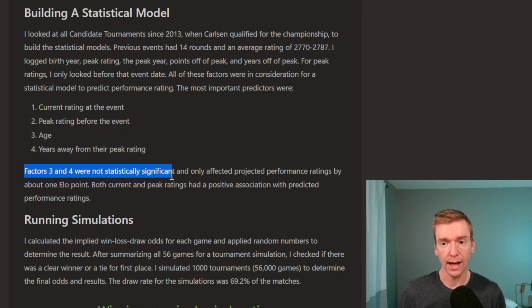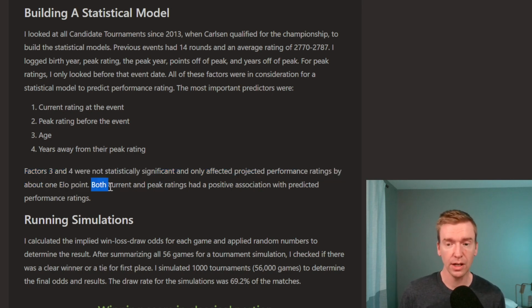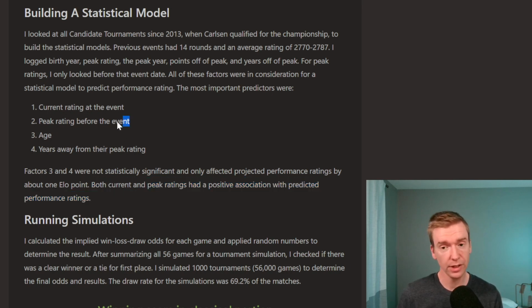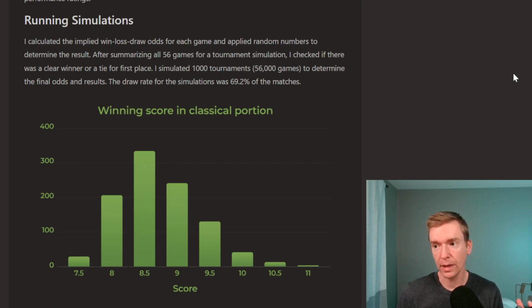Factors three and four were not statistically significant and only affected the performance ratings by about 1 ELO point each. So really not even worth including in the model. I think that was adding unnecessary noise to the model. But both current and peak ratings had a positive association with predicted performance rating in the upcoming candidates tournament. So that's what we're going to use. We're just looking at these two factors, current rating at the time of the event and the peak rating before the event. And I really like peak rating because intuitively that makes sense to me.